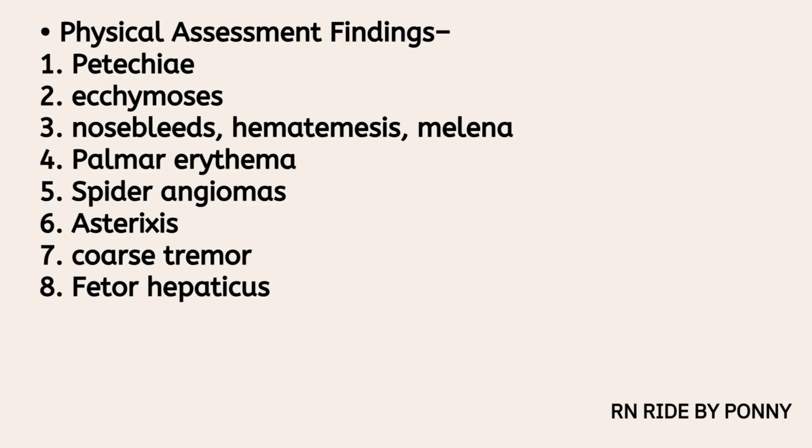6. Dependent peripheral edema of extremities and sacrum. 7. Asterixis, which is liver flapping tremor. 8. Coarse tremor, characterized by rapid non-rhythmic extension and flexion of the wrists and fingers. 9. Fetor hepaticus, called liver breath, fruity or musty odor.